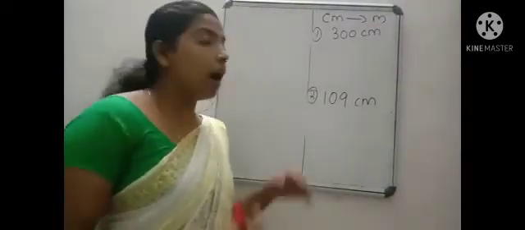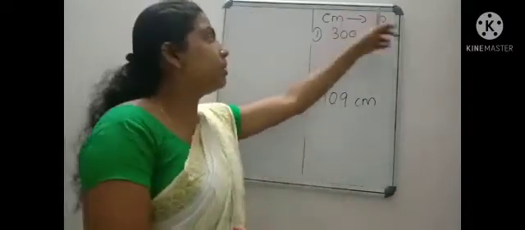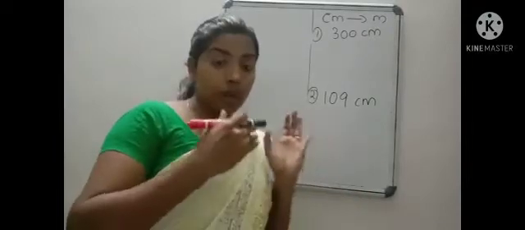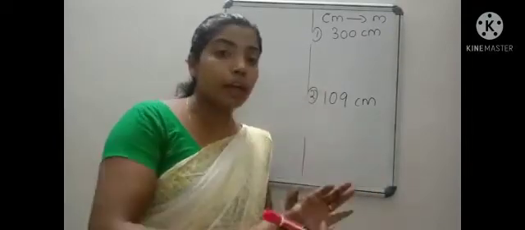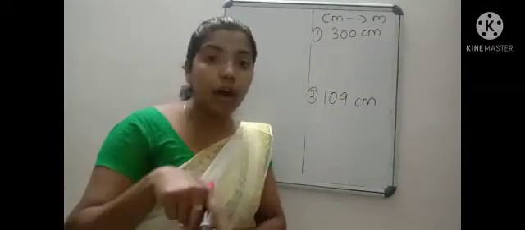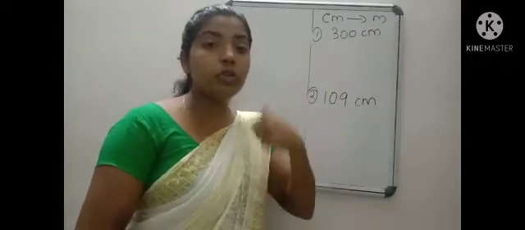Now we studied how to convert meter to centimeter. Now the reverse process, centimeter to meter. We studied just before that to convert meter to centimeter we should multiply with 100, and to convert centimeter to meter we should divide with 100. So here it is centimeter. We have to convert it into meter.